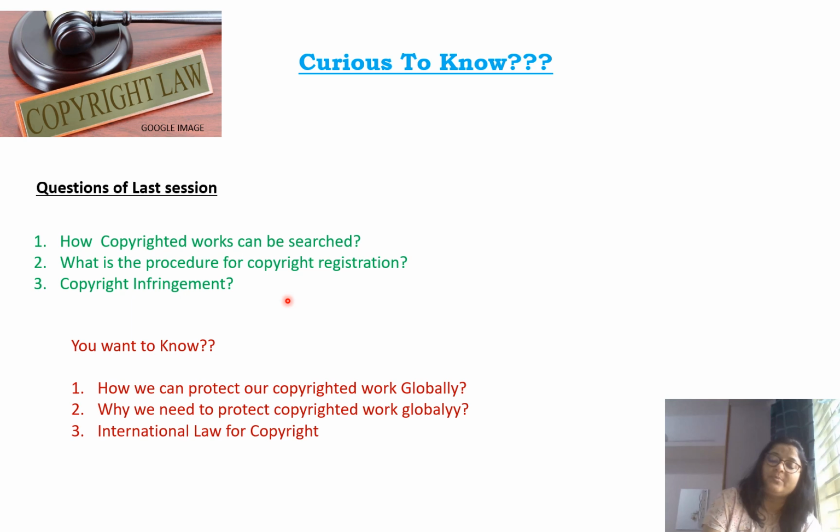And then the third question was copyright infringement. I am not giving the answer to this question right now, and I just want to ask you: if we are going to protect our work in India, are you interested in protecting your work globally? If yes, then how can we protect our copyrighted work globally? Or second, what is the need to protect copyrighted work globally? It's simply a book or a movie, it's not any invention. Then why do you need to protect it globally?